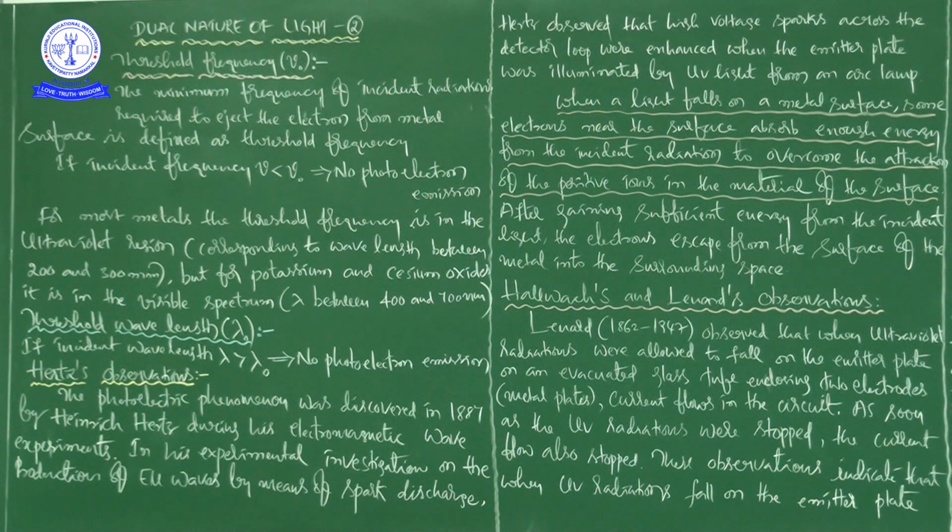But for potassium and cesium oxides, it is in the visible spectrum, that is, wavelength between 400 and 700 nanometers, right? So I will repeat once again this information. For most metals, the threshold frequency is in the ultraviolet region, but for potassium and cesium oxides, it is in the visible spectrum. Okay, right.